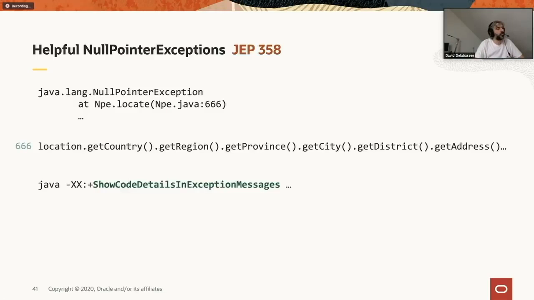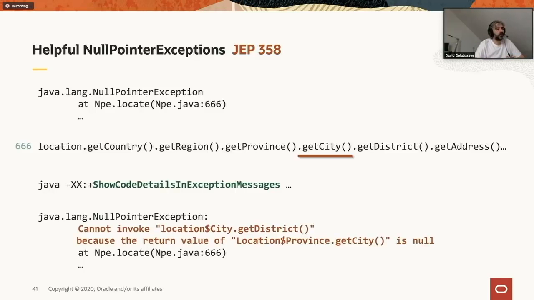That's what the helpful null pointers option gives us. That's something that you have to explicitly enable in 14. And now you will have something like this: it cannot invoke the city get district because the return value of get city is null. So it basically gives us more information to help us pinpoint the exact issue that raised that null pointer. That's something that is available as a standard feature in 14. It's not enabled by default, and I've seen some discussion where in 15 it might be enabled by default. So it's a small feature, but it's a very convenient feature.